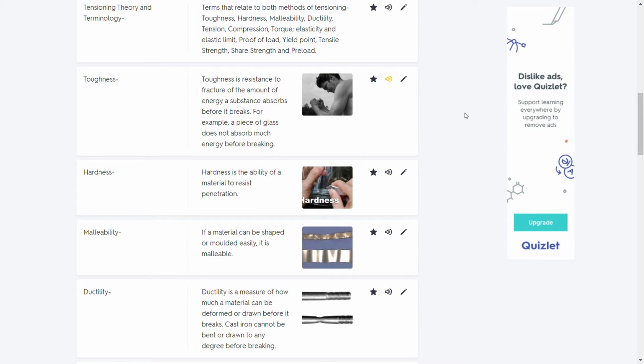Toughness. Toughness is resistance to fracture, or the amount of energy a substance absorbs before it breaks. For example, a piece of glass does not absorb much energy before breaking. Hardness. Hardness is the ability of a material to resist penetration.